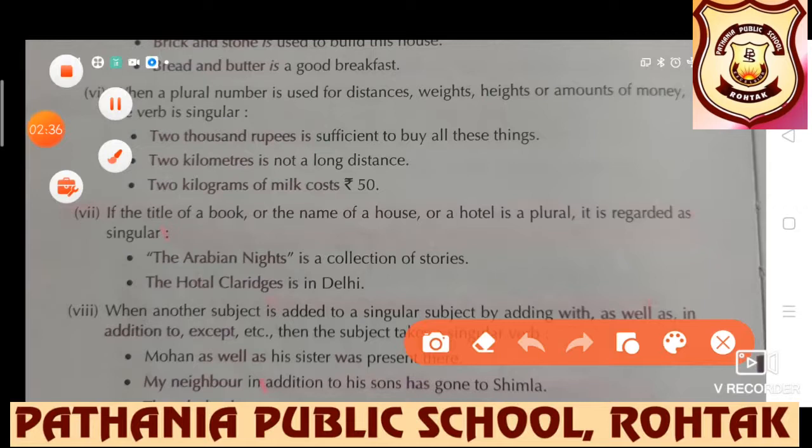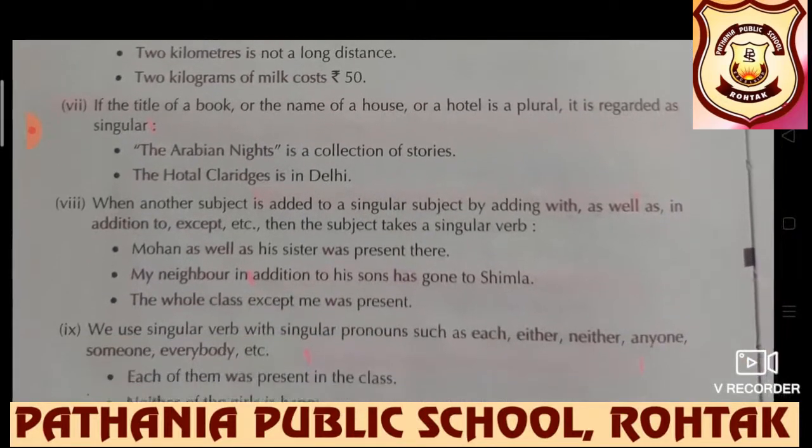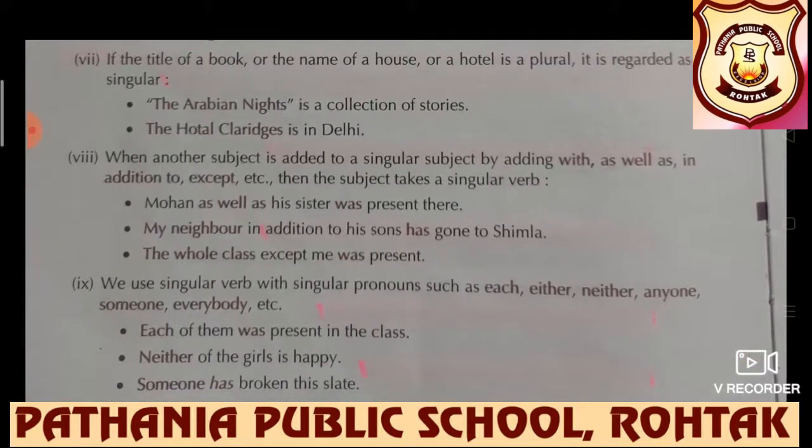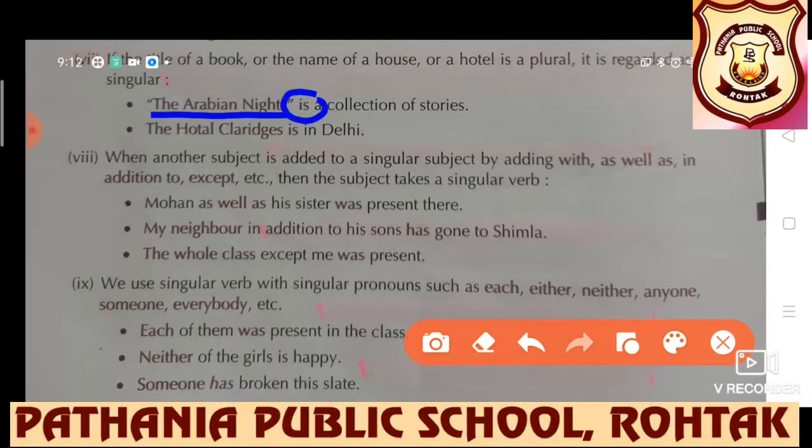If the title of a book or the name of a house or a hotel is plural, it is regarded as singular. The Arabian Nights is the name of a book, the title of the book. Many children commit this mistake that they use a plural verb. But always remember students, that Arabian Nights is a title. So title is singular, so definitely it will take a singular verb. The hotel Claridge, then also a singular verb form will be used.